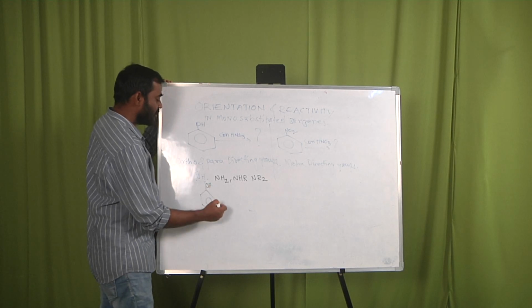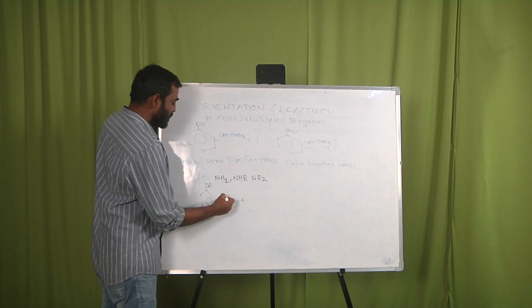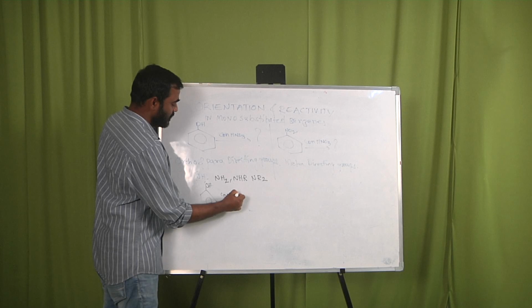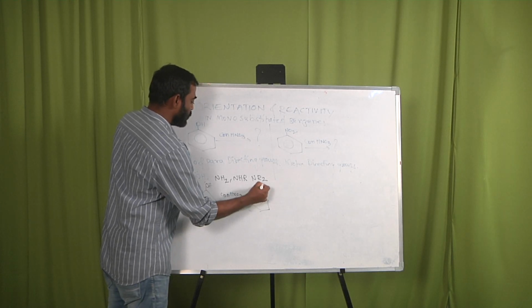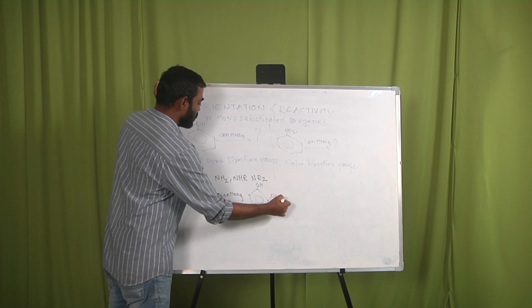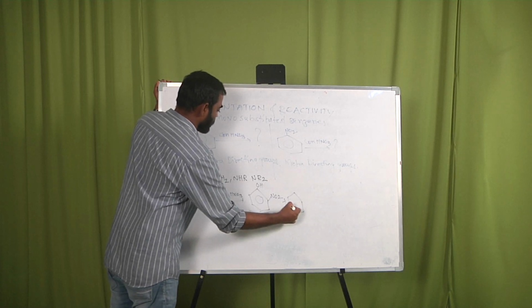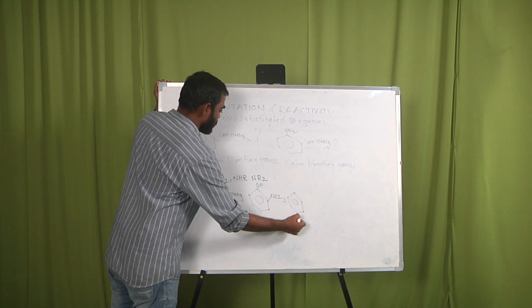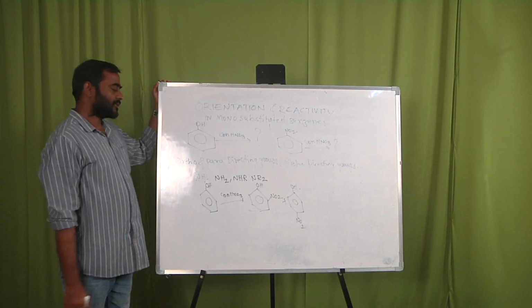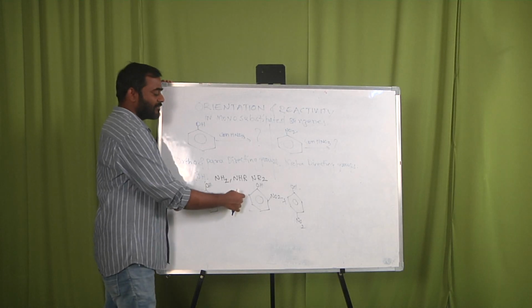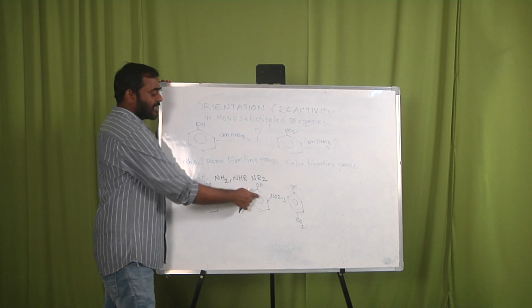See, that is the solution. Here I am writing concentrated HNO3. So here the product is OH with NO2 at the ortho position, and the para product. Why are we not writing on the left side as well as the right side?